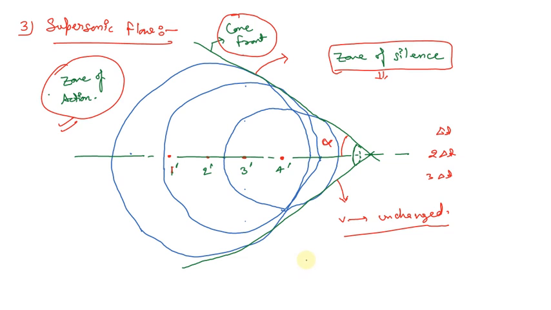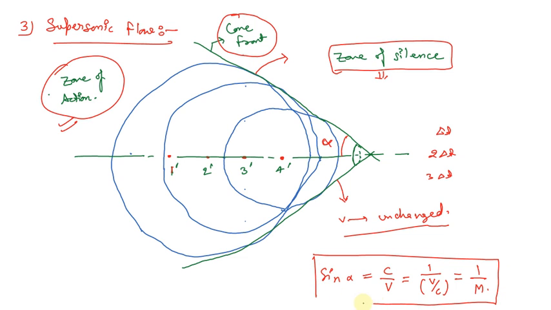If we want to find the value of alpha, then we can write sine alpha equals c upon v, which we can rearrange as v upon c, and that will be equal to M. So the sine of the angle made by this cone will be equal to 1 upon M. One more point I need to mention is that this particular cone is also known as the Mach cone.